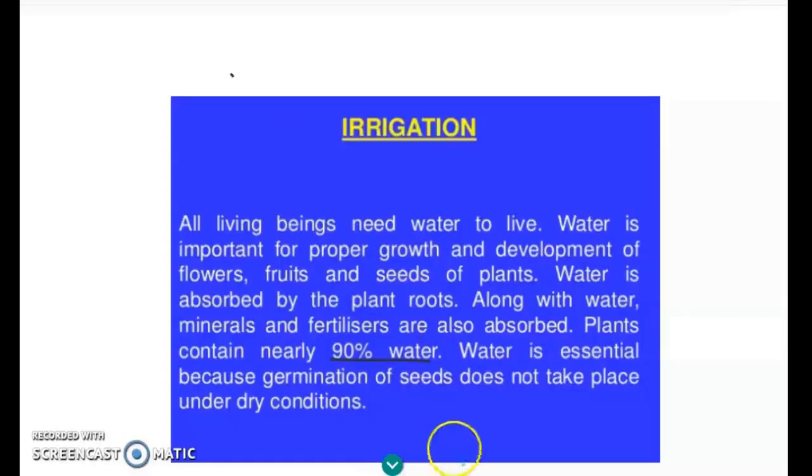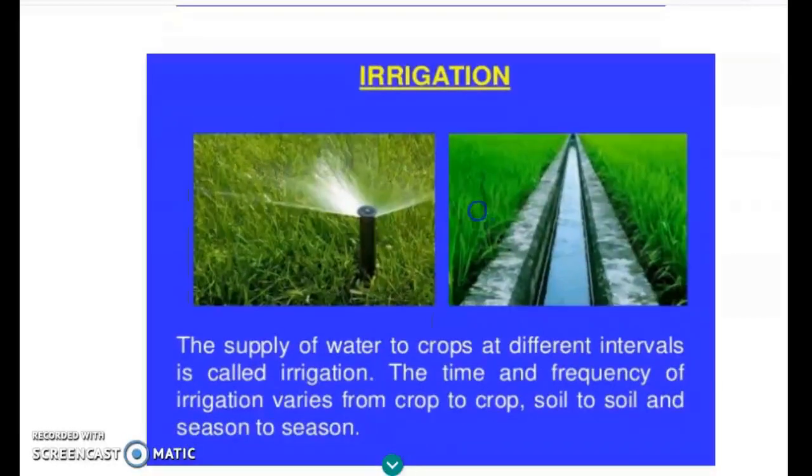So, what is irrigation? It's the process of supplying water to the crop or the seed at regular intervals of time. The frequency depends upon the crop and the soil, as some crops require more water, some require less. Some soil can hold more water, so they require less water. So according to the soil, season and crop, the irrigation process is done.